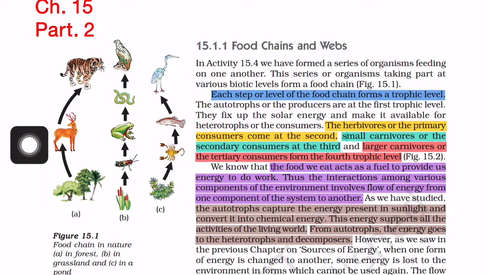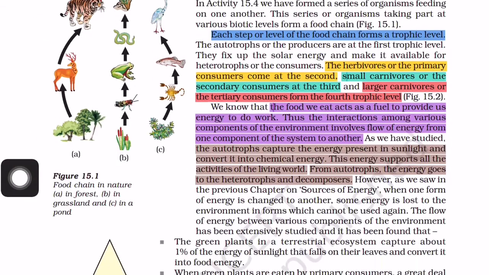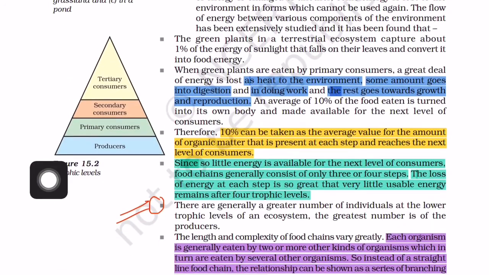So here there is a deer. Deer is an example of a primary consumer, and it forms another trophic level. You can see another pyramid. You can see here these are the trophic levels, so it forms a pyramid-like structure.